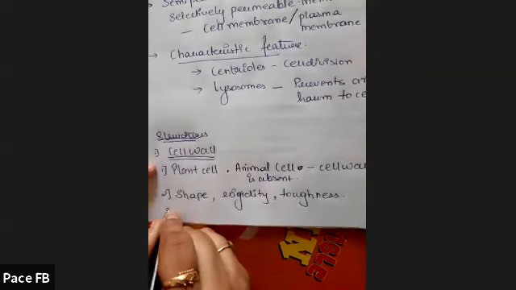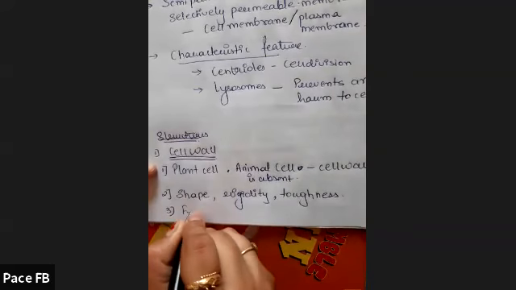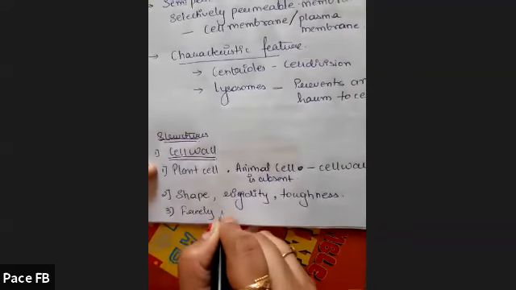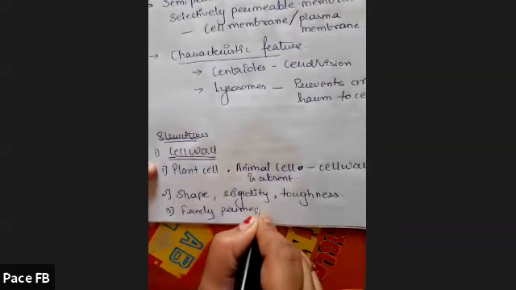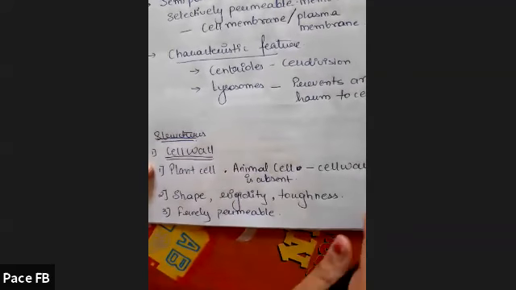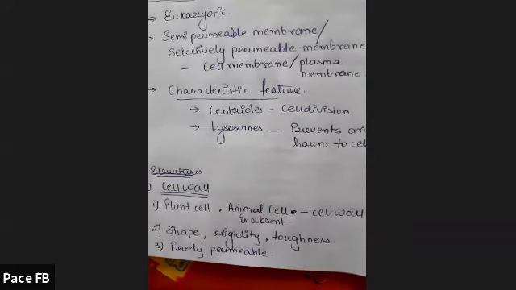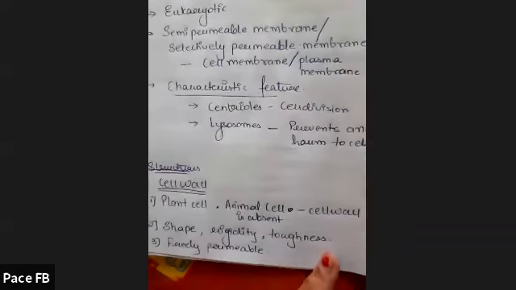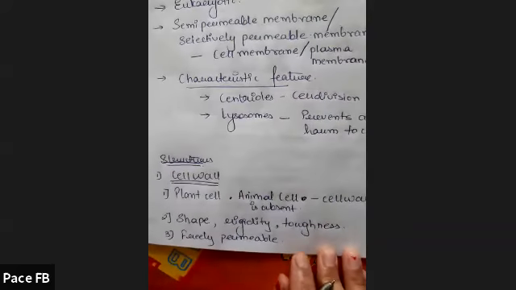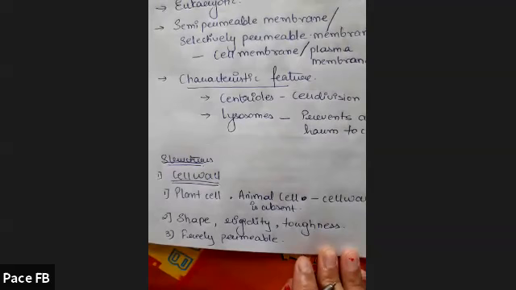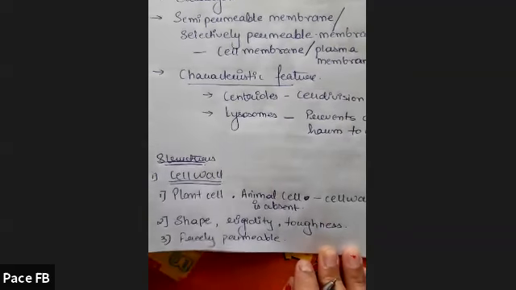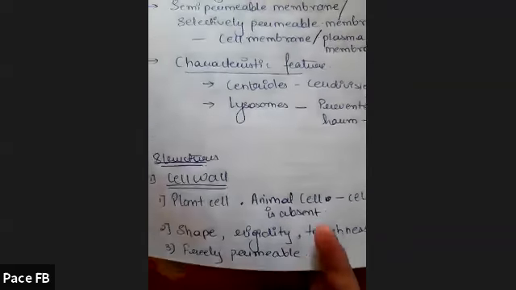Next, it is freely permeable. Freely permeable means it allows entry and exit of all the molecules. It is not semi-permeable like the cell membrane.